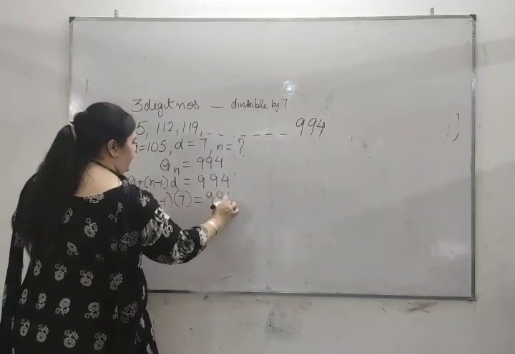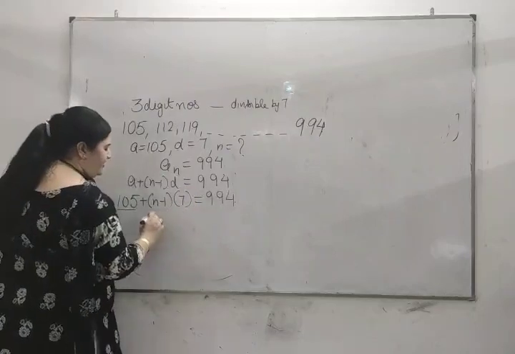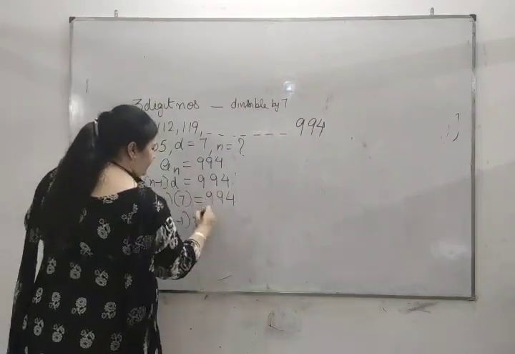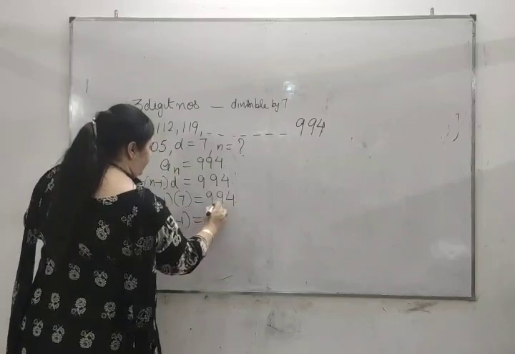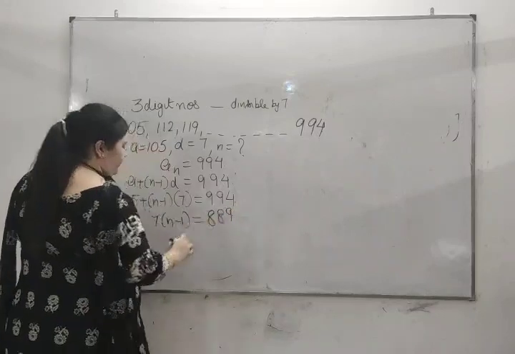This 105, when moved to that side, we subtract 105 from 994, and it will be 889.